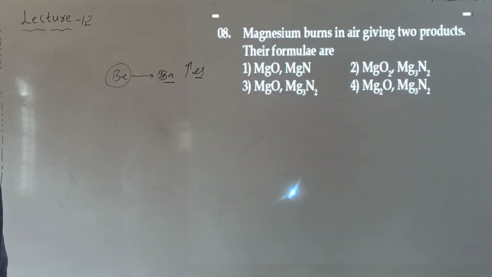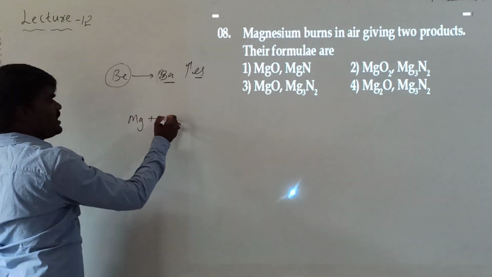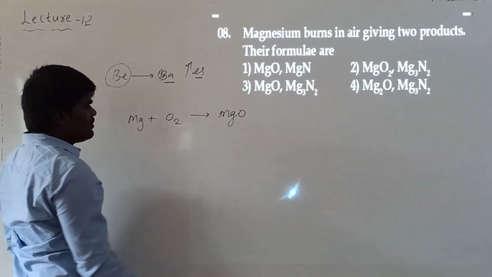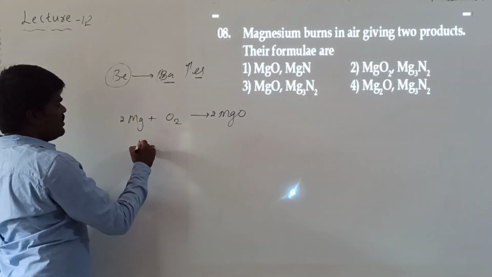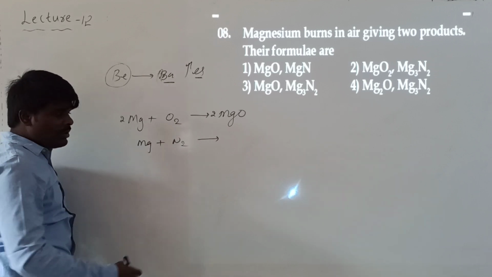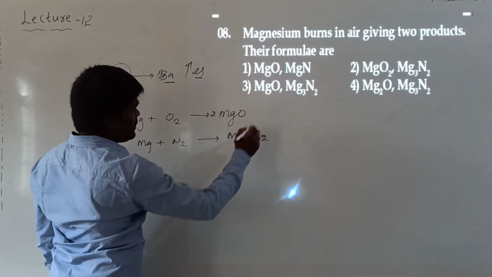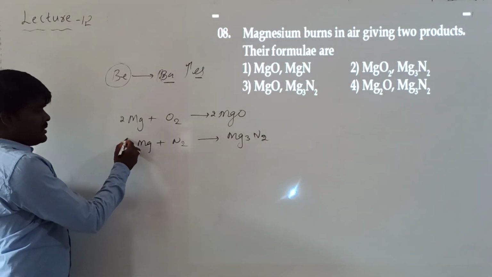Magnesium burns in air giving two products. What are their formulas? Whenever you are treating magnesium with atmospheric air, atmospheric air basically consists of oxygen as well as nitrogen. It forms magnesium oxide with oxygen. In the same manner, the major component of the atmosphere is nitrogen also. It will also combine with nitrogen to form nitride. So what is its formula? We need to work that out here.